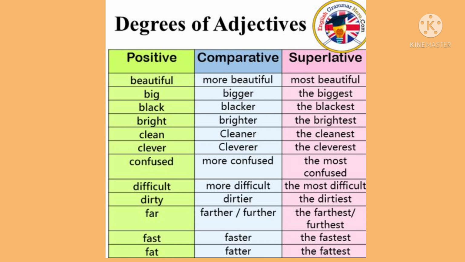So first sentence I say Seema is a beautiful girl. No comparison. Seema is more beautiful than Tina. Comparison between 2 people. Seema is the most beautiful girl in the class. Now I have made the comparison of Seema with the whole class. So I use the most beautiful. Clear? So here you can read the words yourself. I have given you a small chart, though you have a lot of words in your book. Apart from that, I have given you a few words. This you can read and practice.